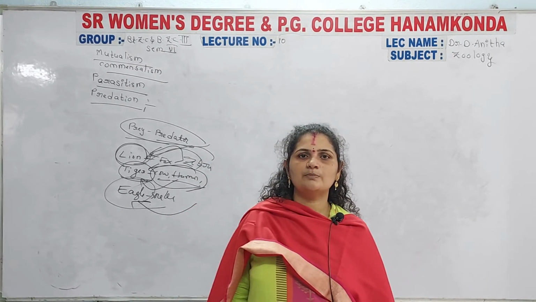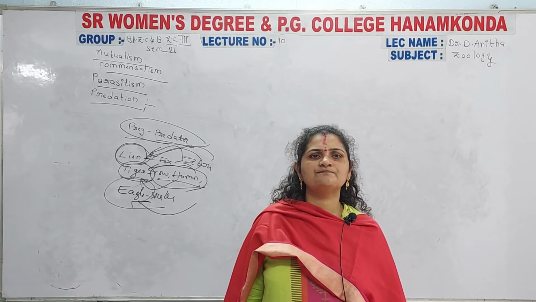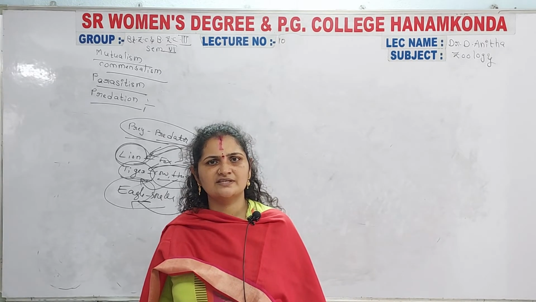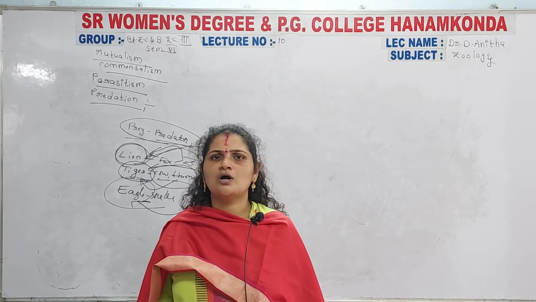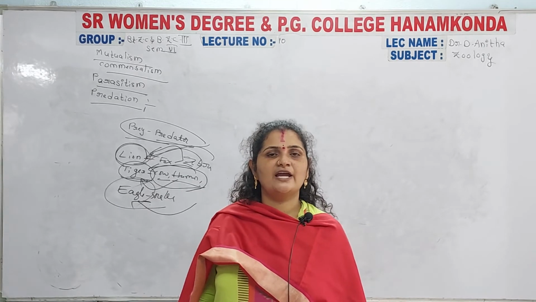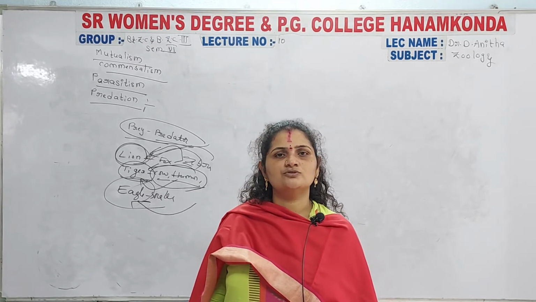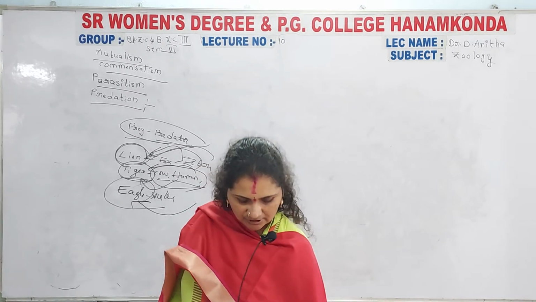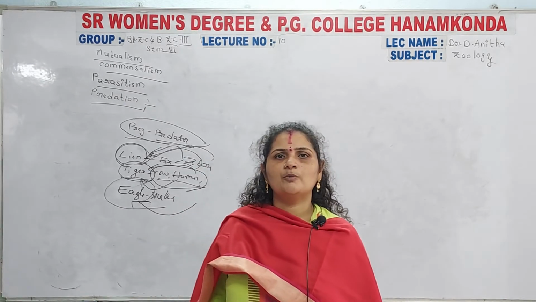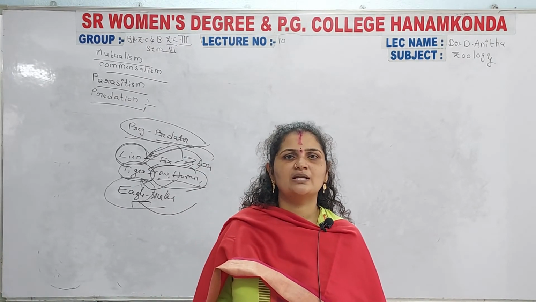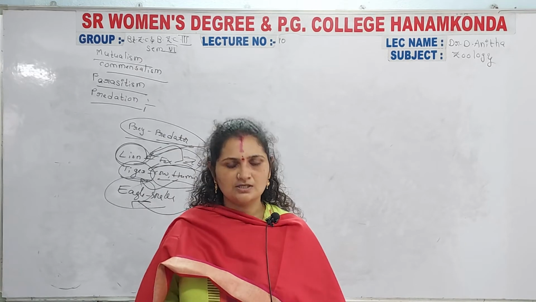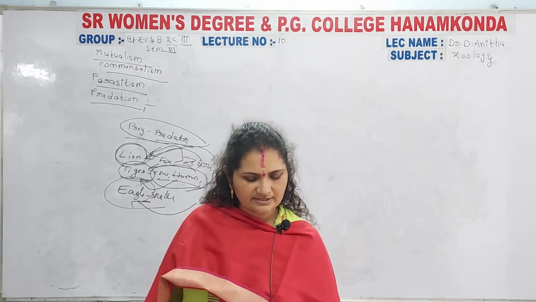Growth curves show how the population is distributed in an ecosystem. There are older age people, younger age people, and middle age people. How many of each there are, which age groups are higher in number and which are lower, mainly comes under population ecology. In population ecology we study population dynamics and population studies, which always apply in an ecosystem.